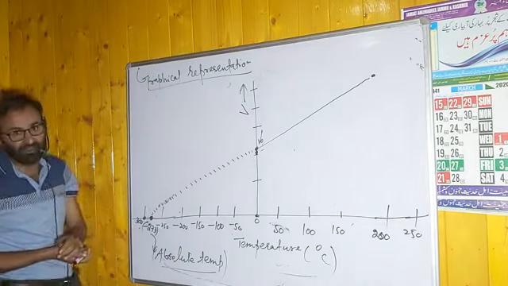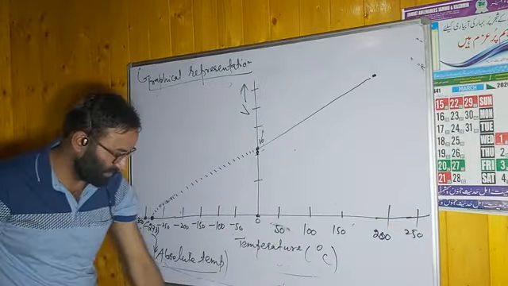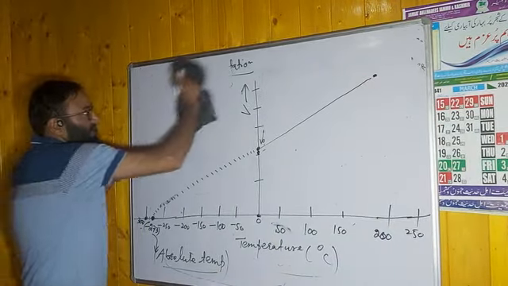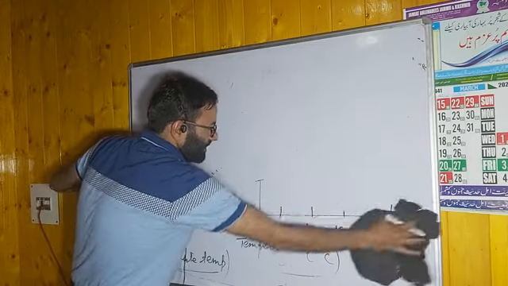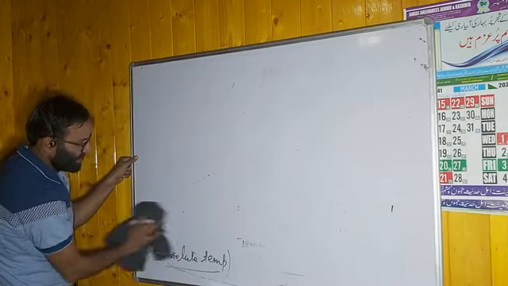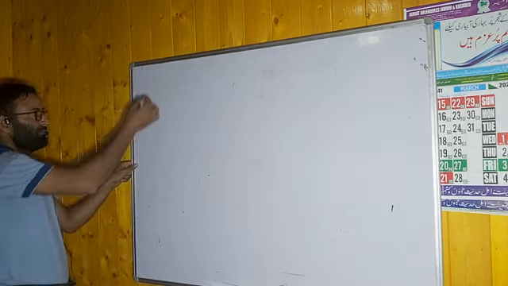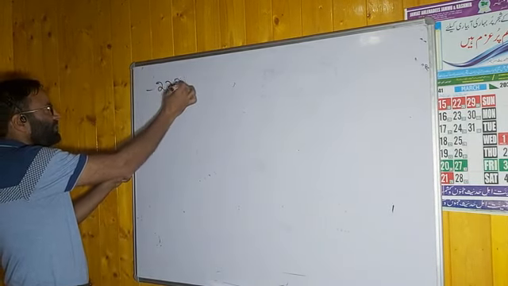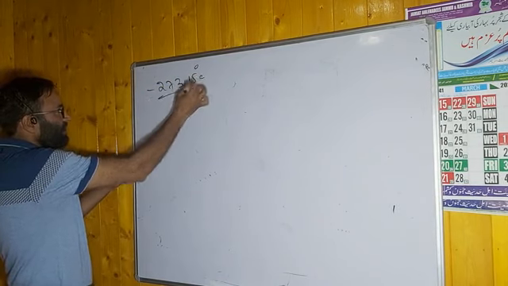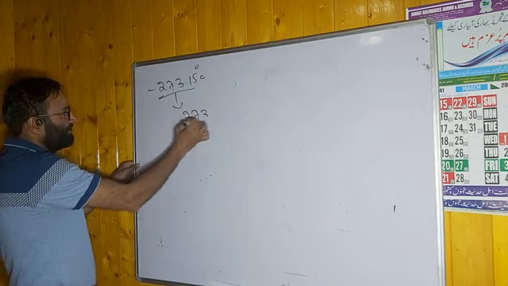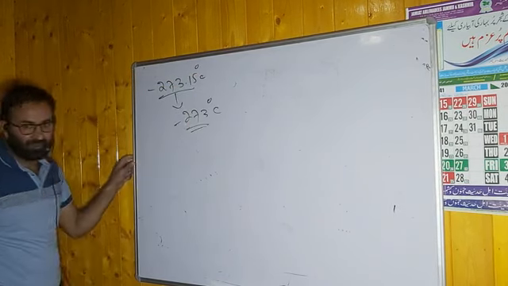It will become negative, which is meaningless. Remember this point. It means that the lowest hypothetical temperature at which the volume of a gas is supposed to be zero is minus 273.15. Accurate is this one. You can take it as minus 273 degrees Celsius also.